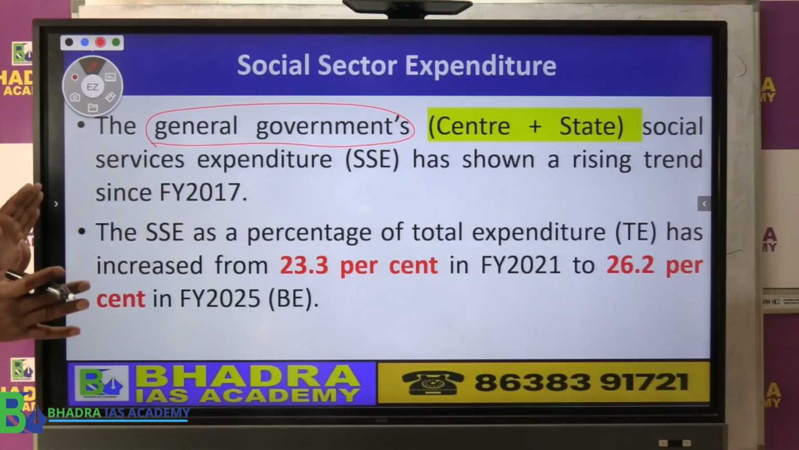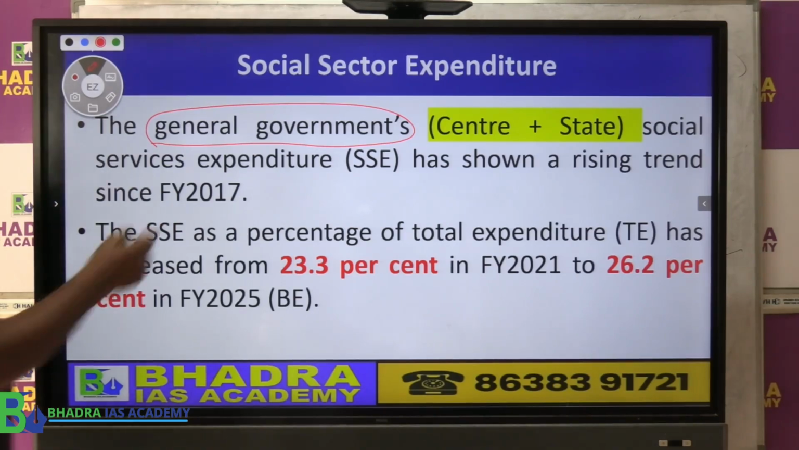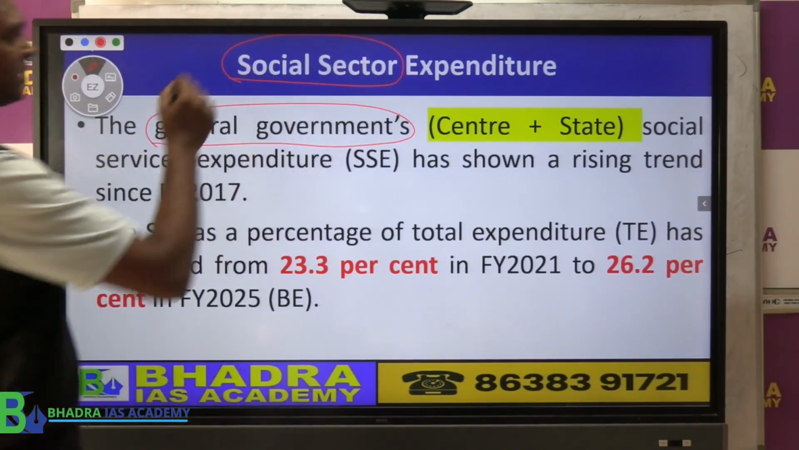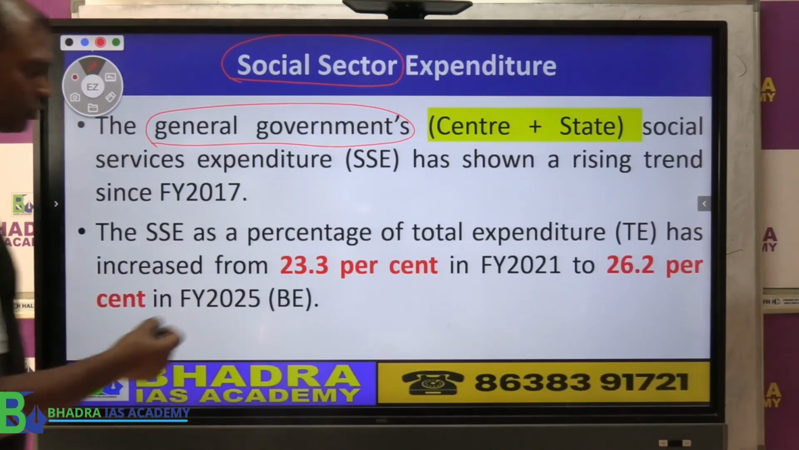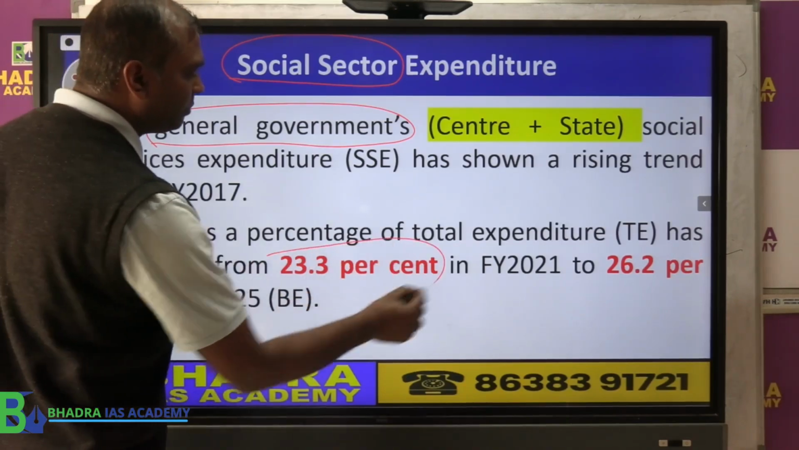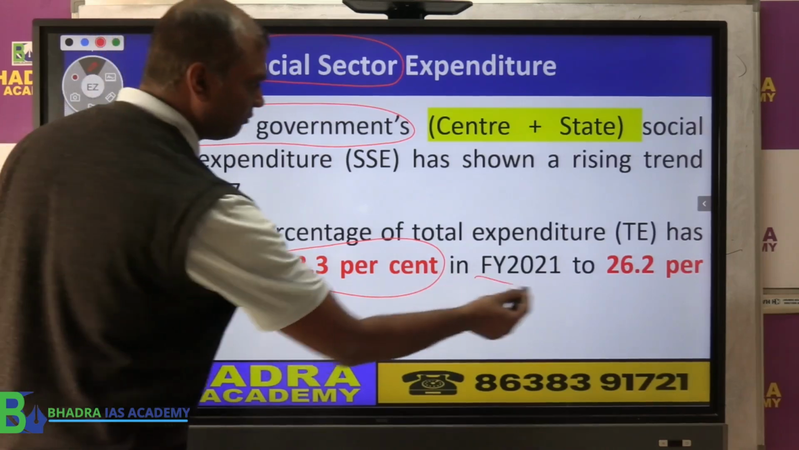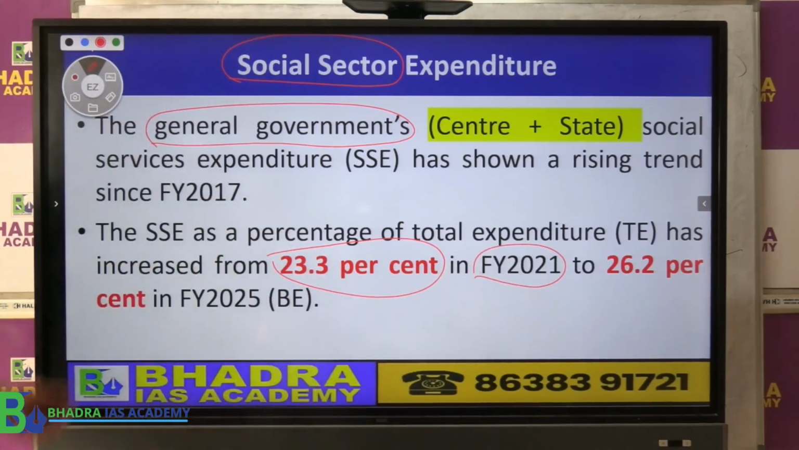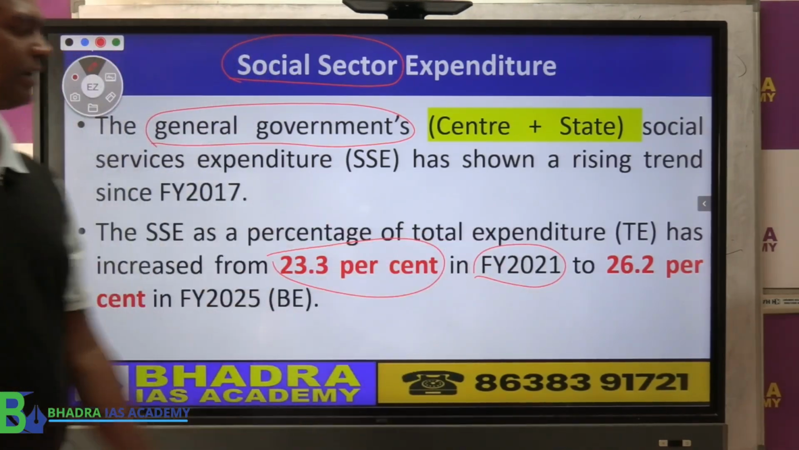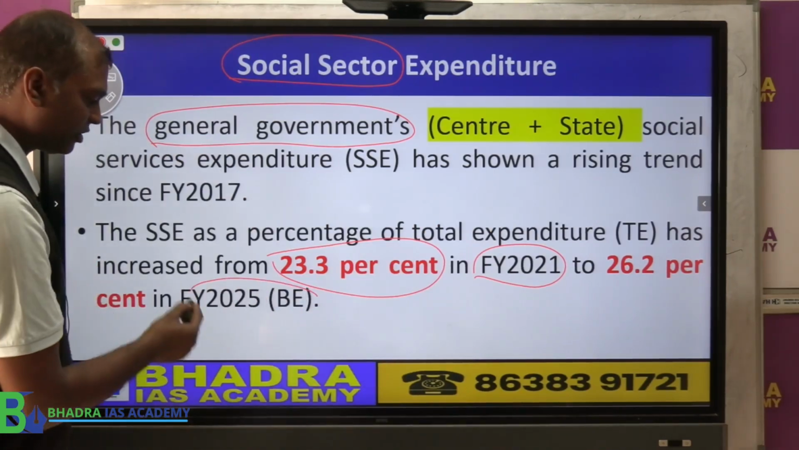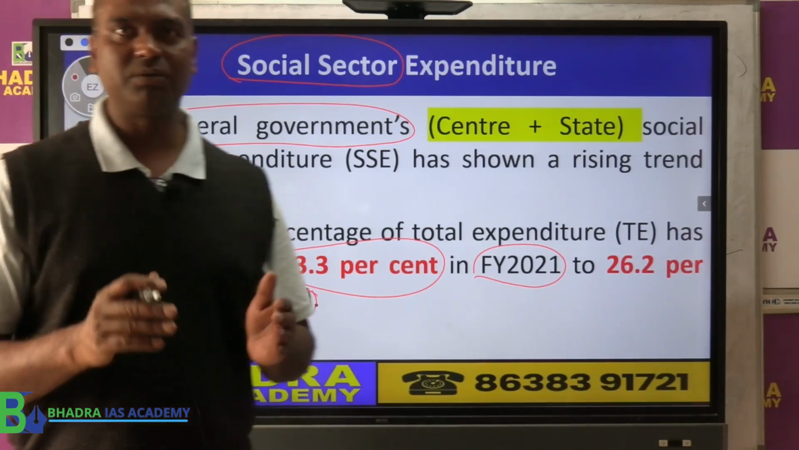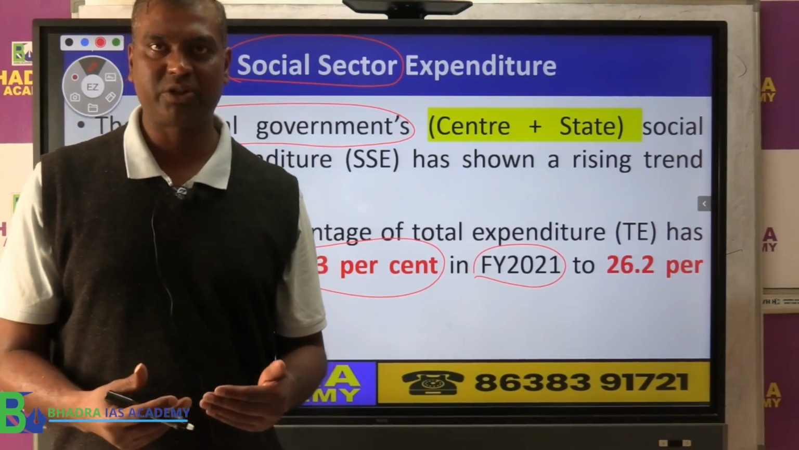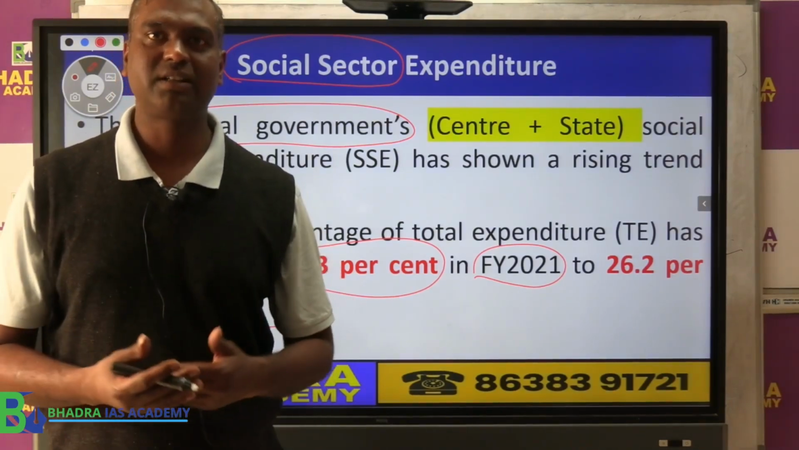Now the expenditure of both the center and state governments together on what we call the social sector, what the government says is that it has increased. How much? If you see, from 23% in the financial year 2021 it has gone to 26.2% in the financial year 2025. That means the government is now increasing its expenditure for social sector development.